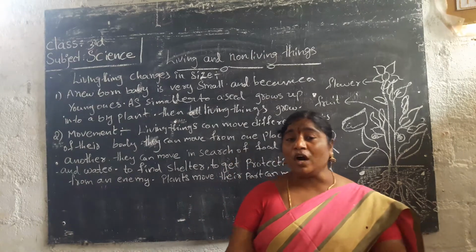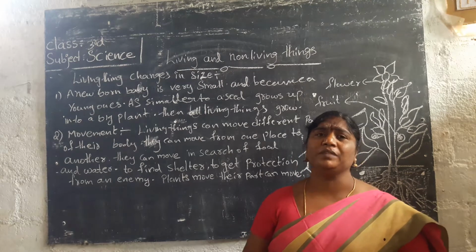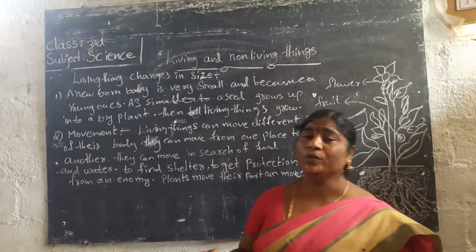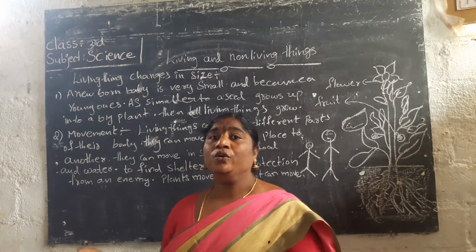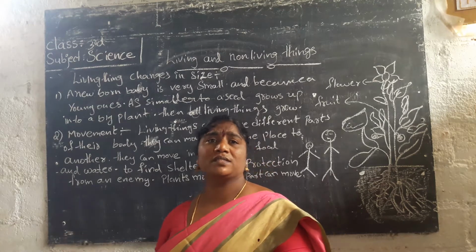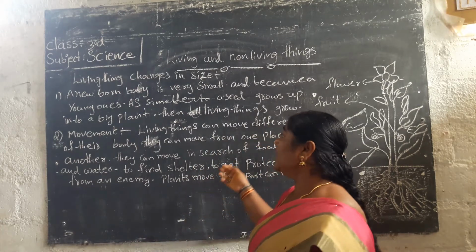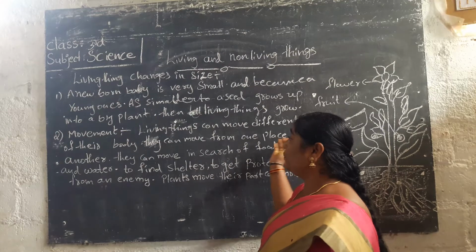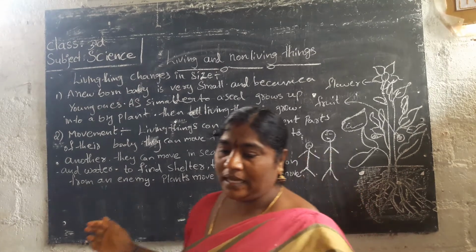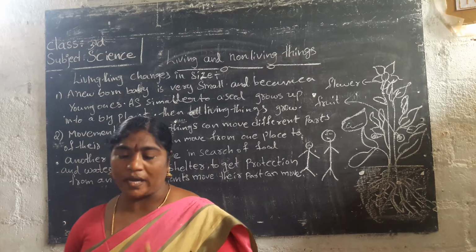How can we walk? With our legs we can walk. We can do work with the help of our hands. We can do household work with the help of our body parts. Only living things can move their different body parts, and these help in movement. They can move from one place to another place.